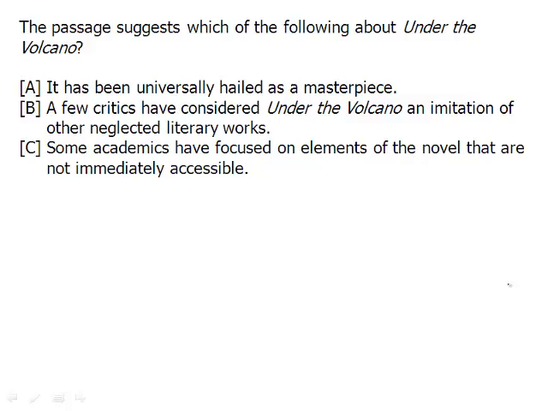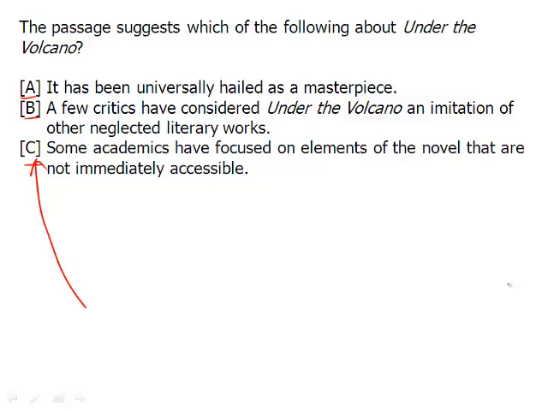Notice that there are only 3 answer choices. We do not have our typical 5 A through E answer choices. You may also notice that the answer choices have brackets around them. Why? This is the GRE's way of telling you that this is a multiple answer question, meaning that this question may have more than one correct answer. So that's why we see those little brackets.